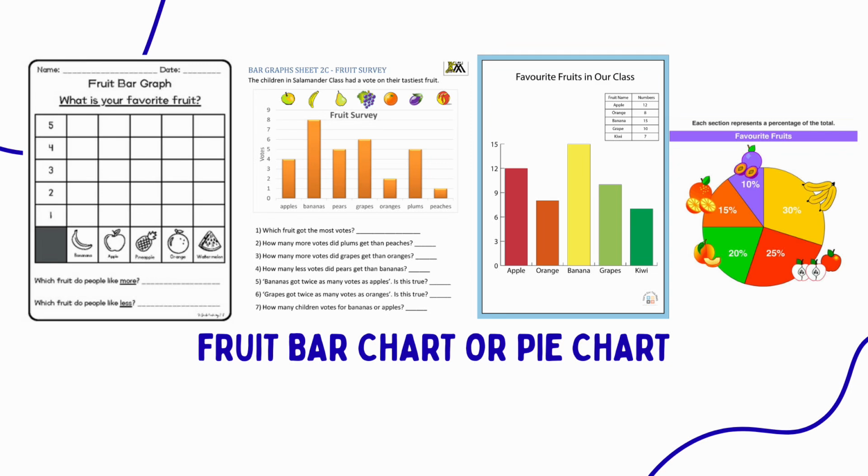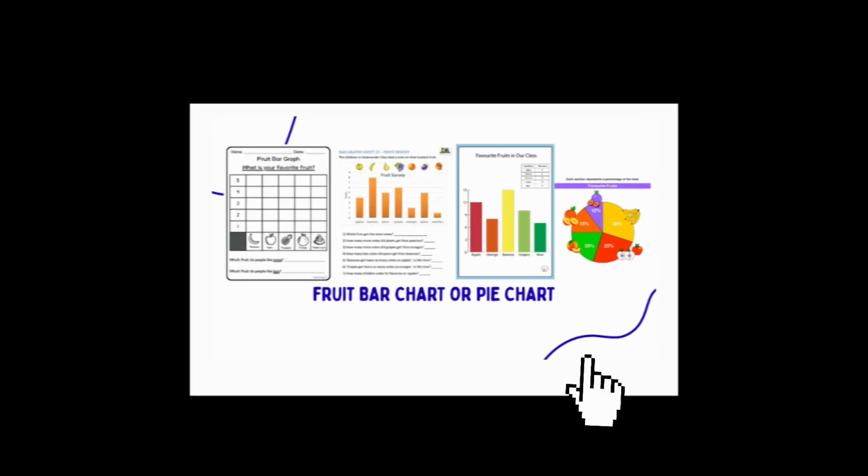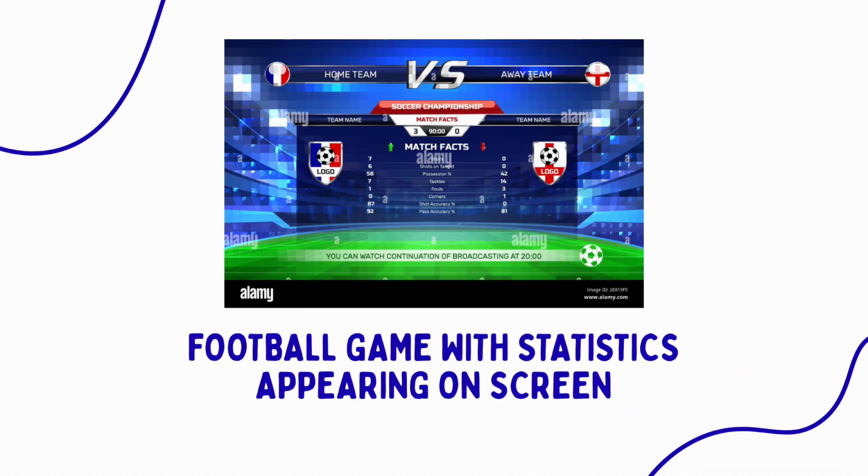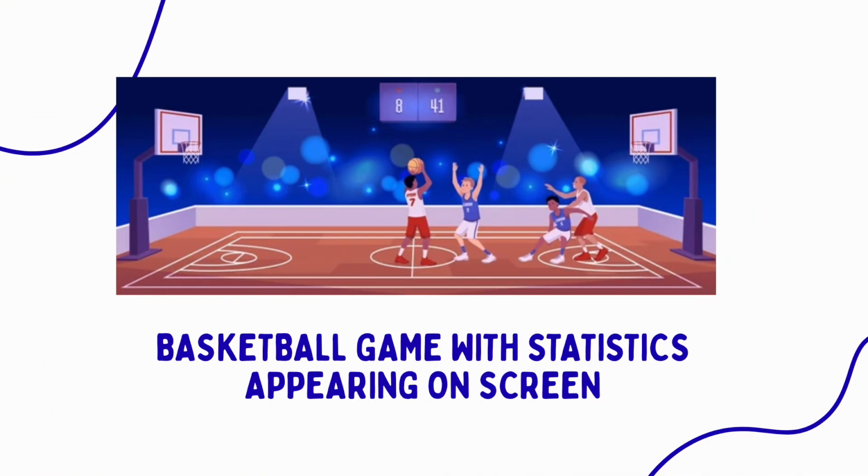Statistics is not only used in classrooms. In fact, it is used in many areas of everyday life. One common example is sports. Coaches, players, and analysts rely heavily on statistics to evaluate performance. For example, in basketball, players are often compared based on their average points per game. If one player scores 20 points on average and another scores 15 points, statistics help us compare their performance objectively.